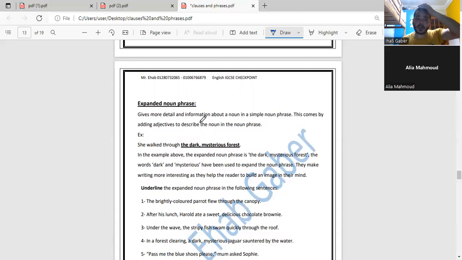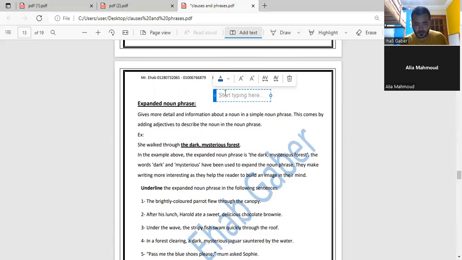So I'm talking about the modifiers. For example, if I say "the wooden door," this is going to be called a noun phrase. To understand it more simply, door is the noun, and the modifiers are two words, "the" and "wooden."